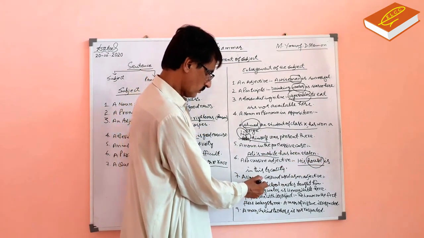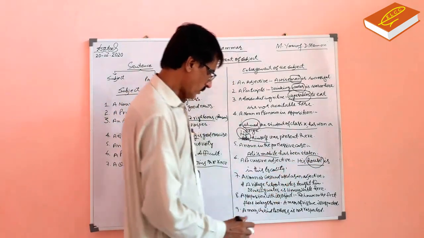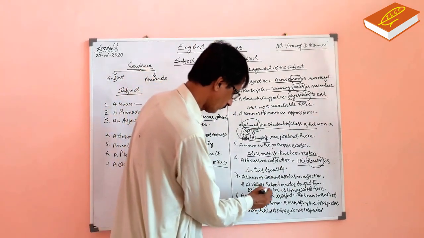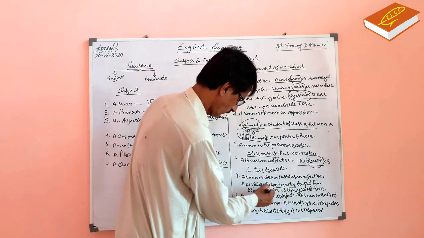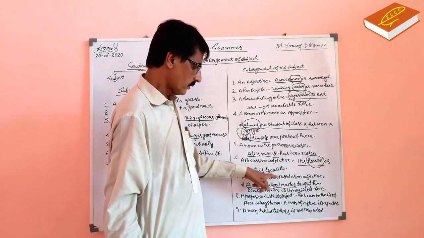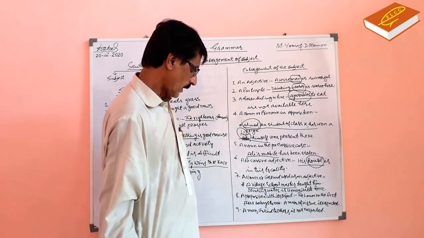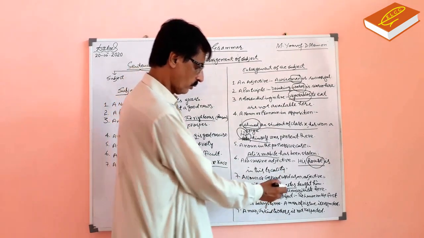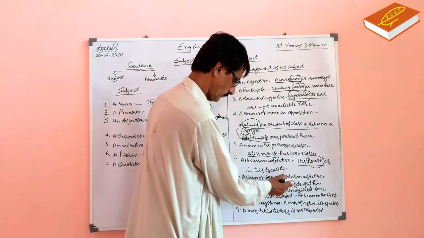A noun or gerund used as an adjective. A village schoolmaster taught him. Schoolmaster is subject word.